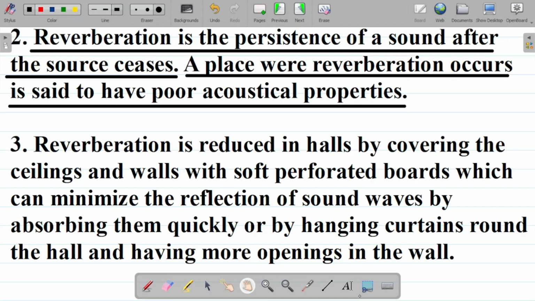So in large auditoriums, you see that these auditoriums usually have curtains, or if not curtains, you'll be seeing a lot of openings in the walls around such auditoriums. The idea is to reduce reverberation. So this is basically all we'll treat in this class 1.